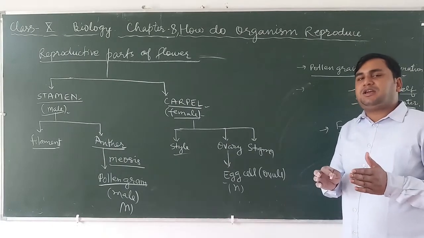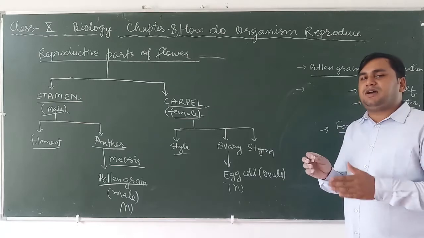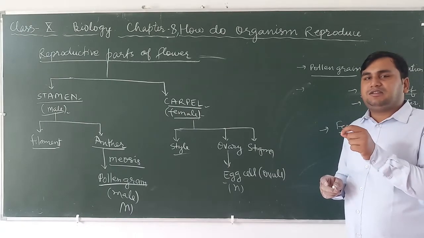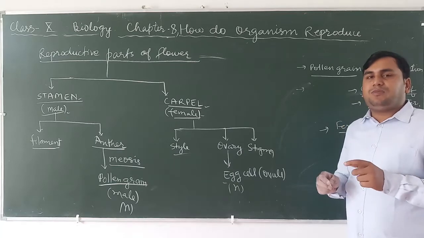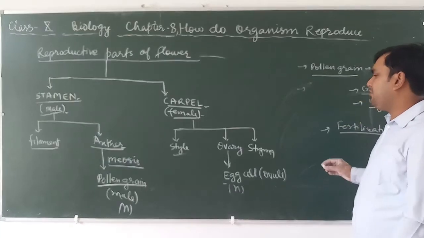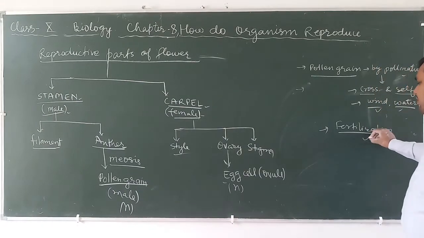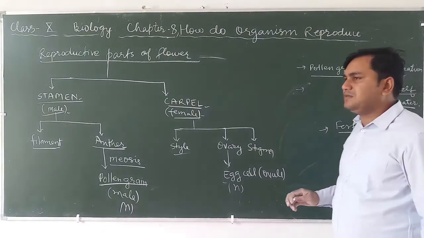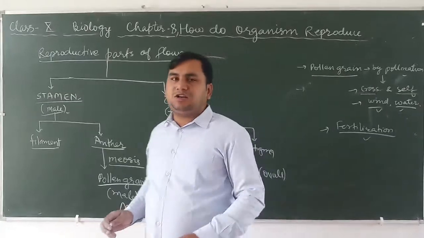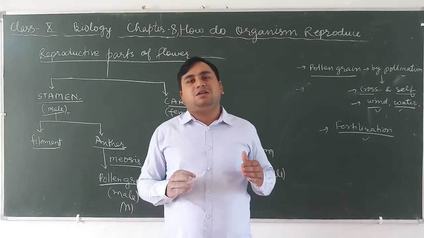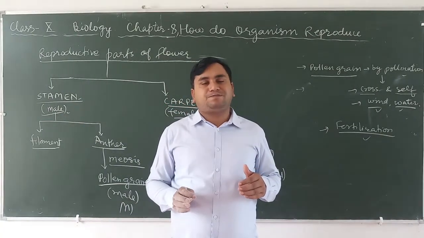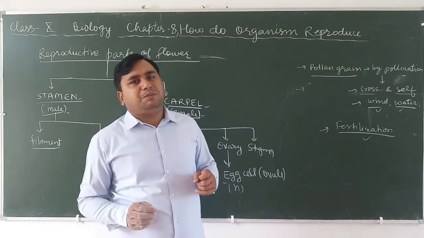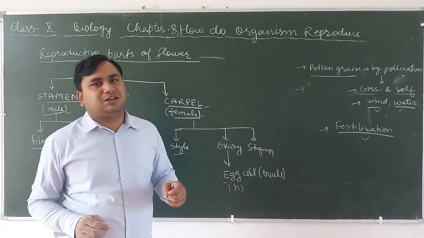When the pollen grain reaches the stigma, the pollen tube grows through the style, and the male sex cell goes into the ovary, fuses with the egg and forms a zygote by the process of fertilization. After fertilization, the flower matures and divides into many parts, forming the zygote. So this is the general introduction of sexual reproduction in plants.